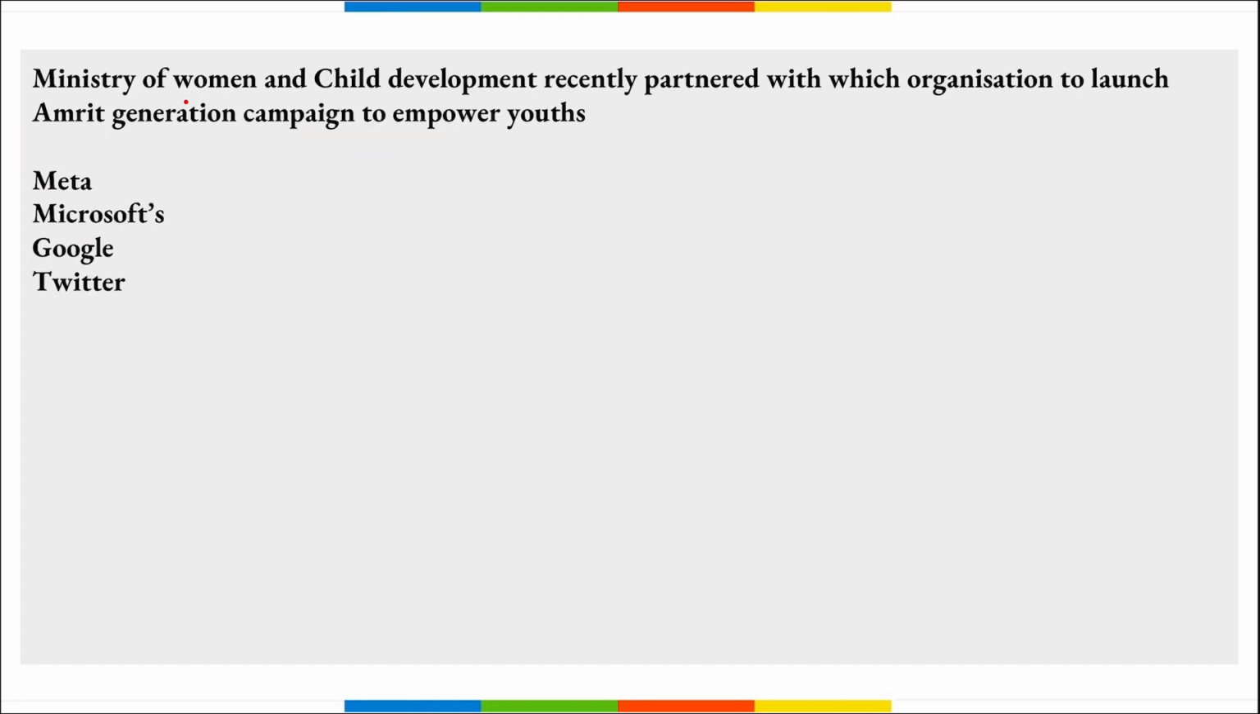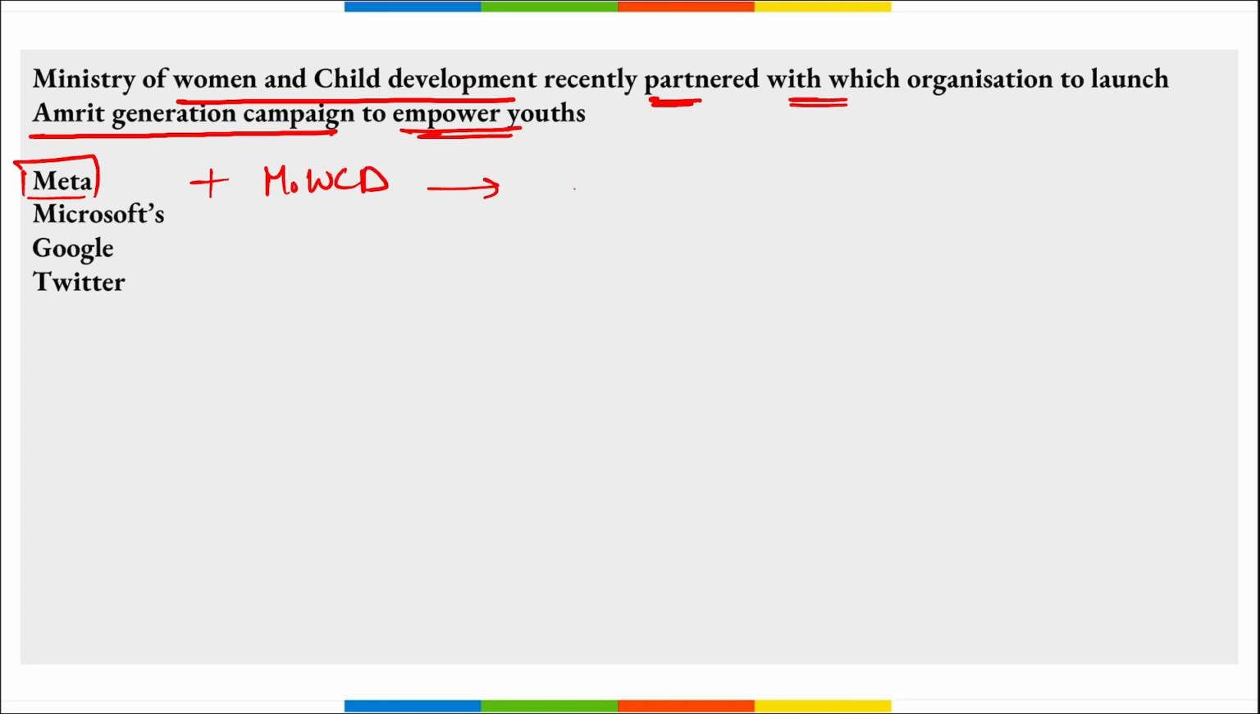Next, the Ministry of Women and Child Development recently partnered with which organization to launch the Amrit Generation campaign to empower youths? So remember, it is Meta, formerly Facebook. Meta has partnered with the Ministry of Women and Child Development, and this partnership was to empower youth. To empower youth, right?